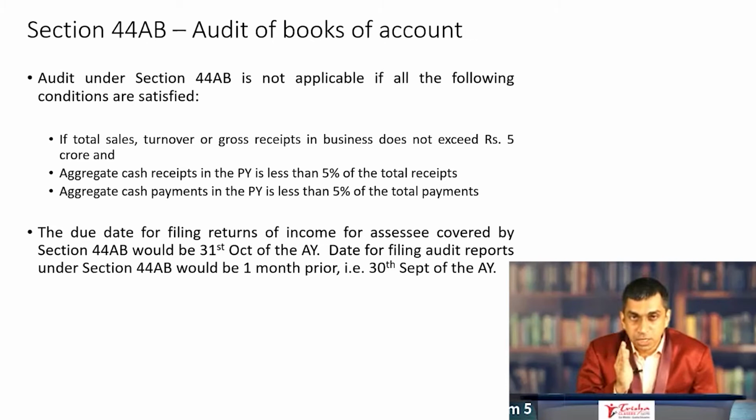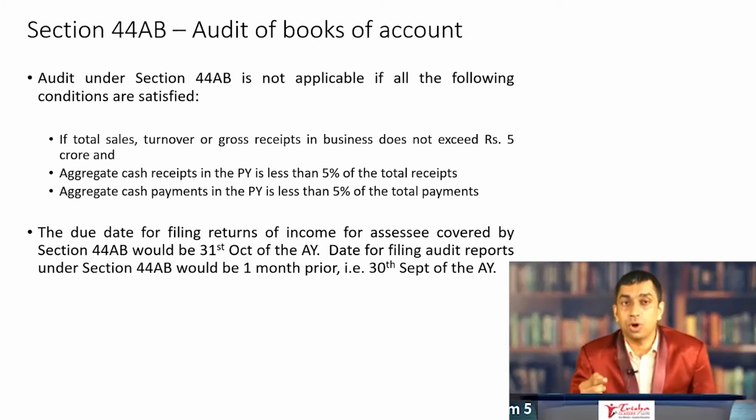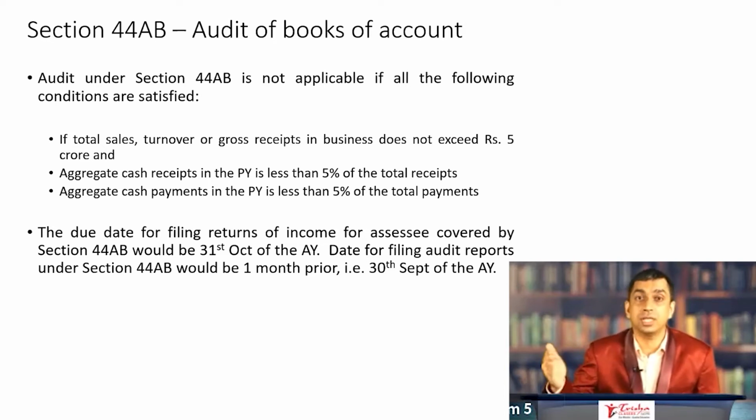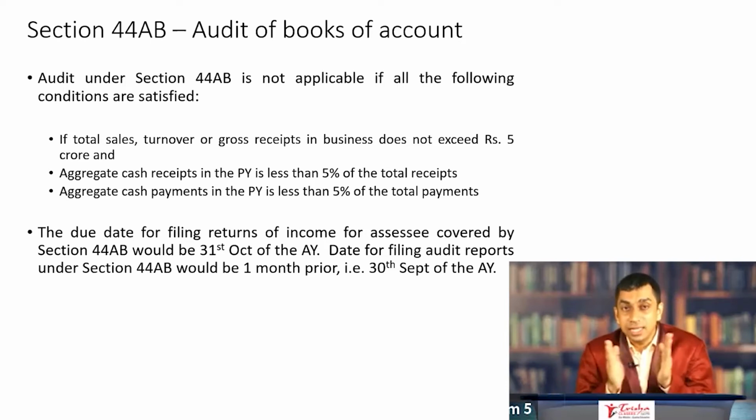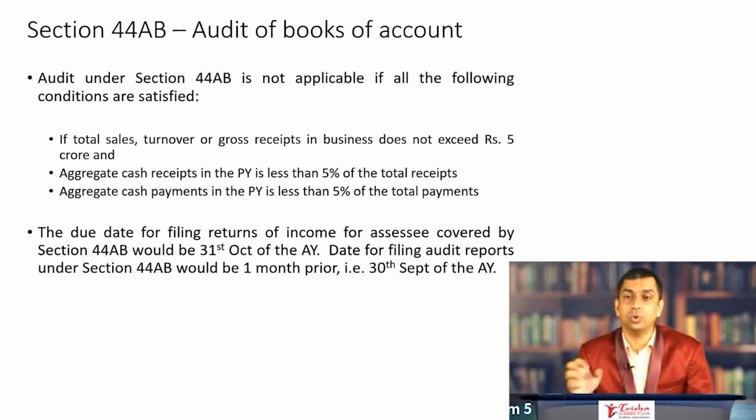So subsection 1 said if your turnover crossed 1 crore, audit is applicable. This is an exception to this rule, where even if your turnover crosses 1 crore, audit is not mandatory if all these 3 conditions are satisfied. Condition number 1, the turnover does cross 1 crore but it does not exceed 5 crore. Condition number 2, what does this say? Aggregate of cash receipts in the previous year is less than 5% of the total receipts.